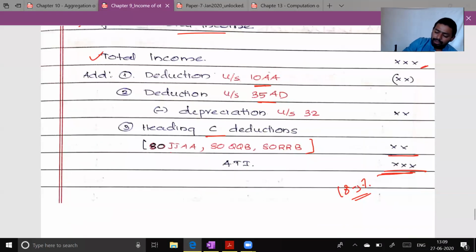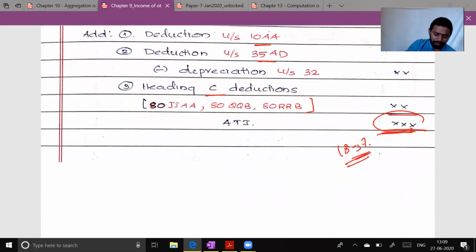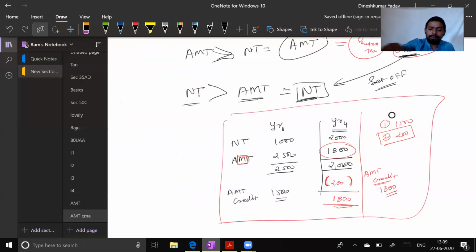So this will be your adjusted total income. Now please understand, we apply 18.5% on this adjusted total income. To give you an example, let's jump to one simple illustration.